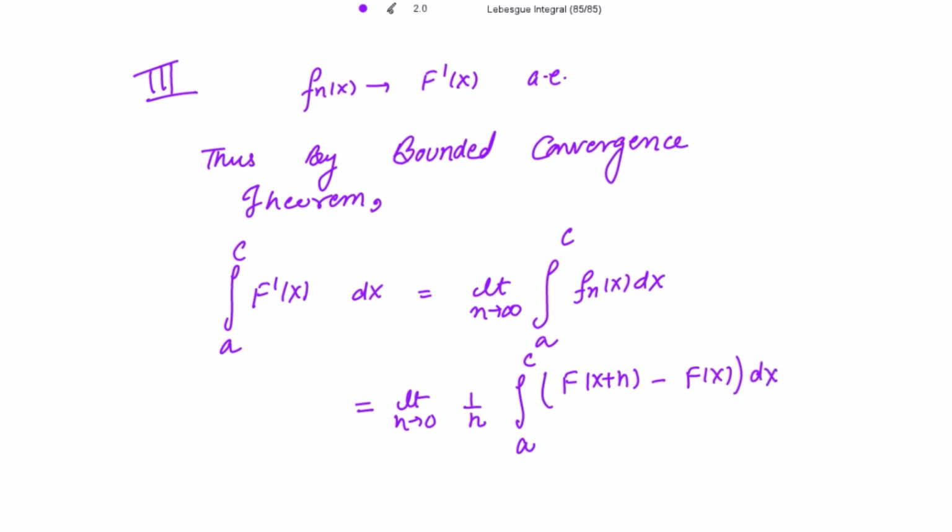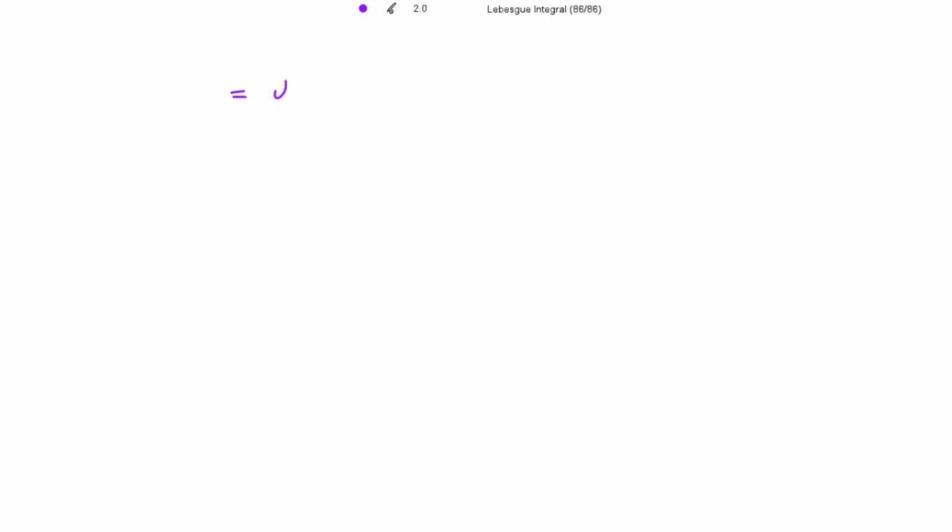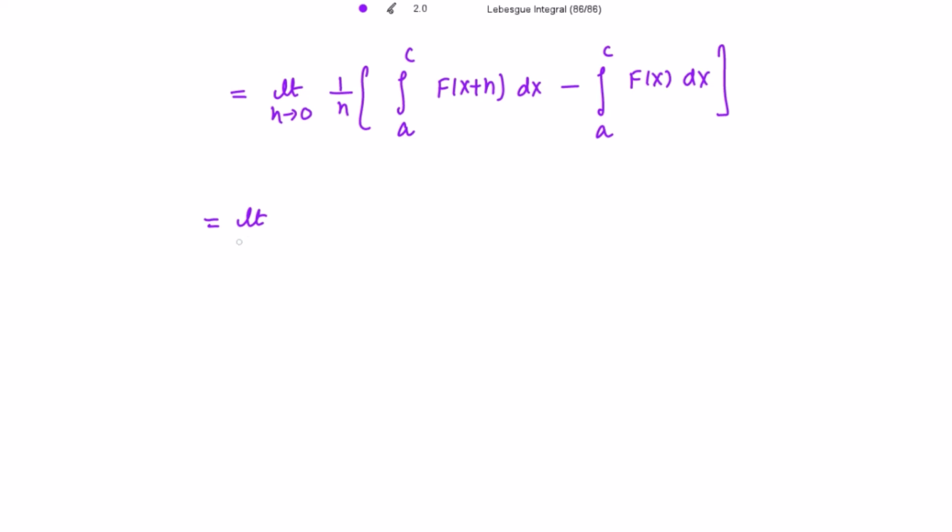dx. Taking this integral inside, this is the limit as h tends to 0 of 1 divided by h, the integration from a to c of f(x+h) minus the integration from a to c of f(x) dx. So this is equal to the limit as h tends to 0 of 1 divided by h.